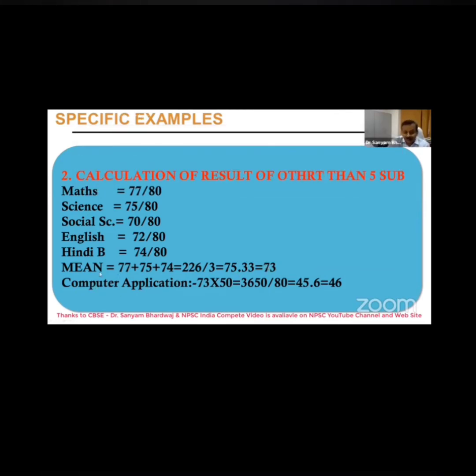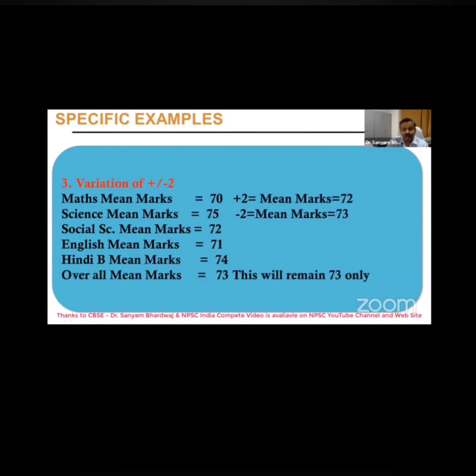Again, say the subject is computer application. When we have to award marks in computer application, we take care of the theory only. The theory is of 50 marks. So how do you convert the marks? 73 into 50 by 80 comes to 45.6, which becomes 46 marks. So 46 marks out of 50 are to be given to the particular candidate.